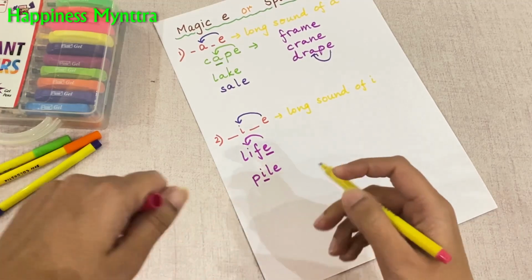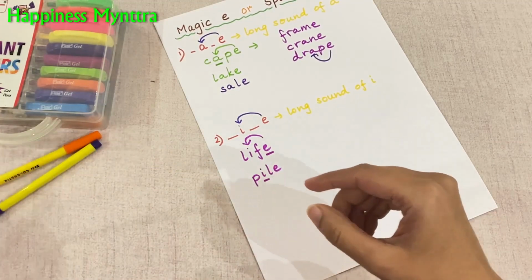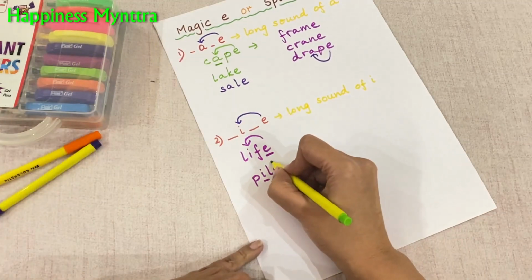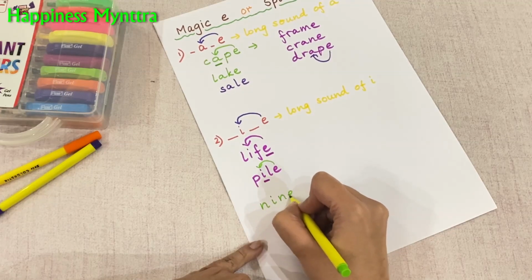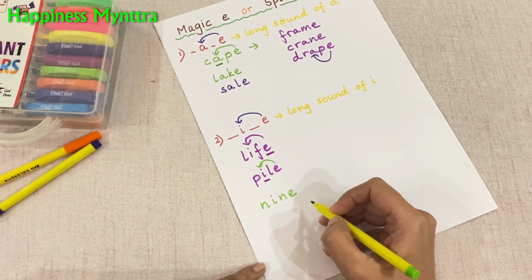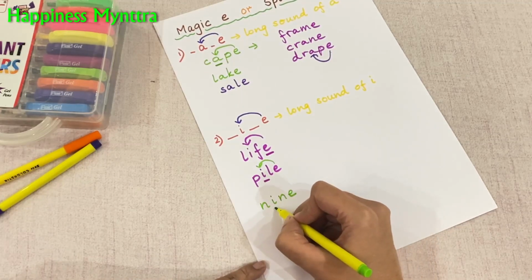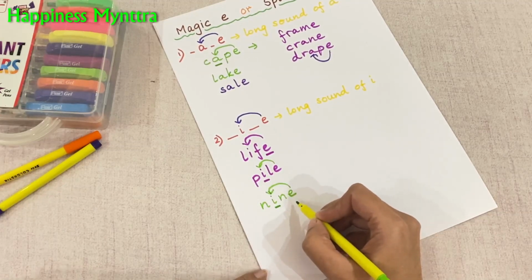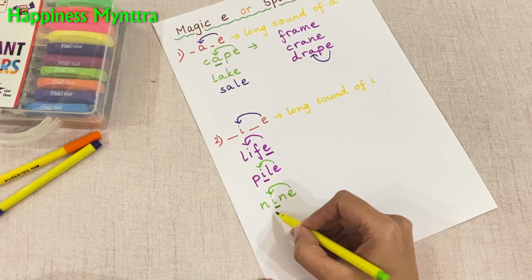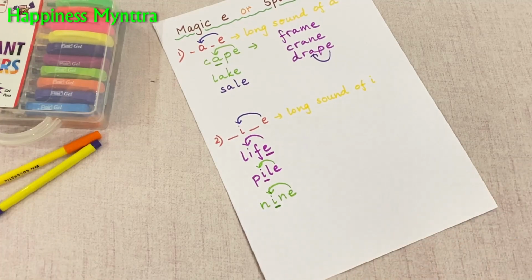Pile. Some more examples would be nine, a very, very common word, and of course a common spelling as well. Again, the E in the end is not pronounced and the vowel takes on the long sound.